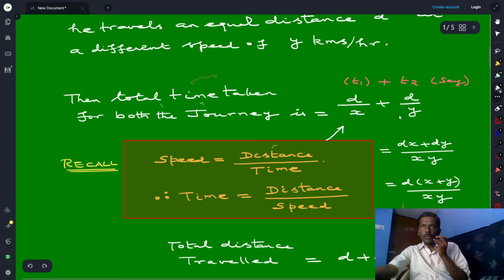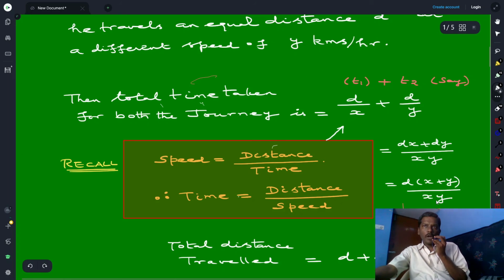Now what we do is take the LCM of these two quantities, d over x plus d over y, which is you multiply d with y and d with x. So you will get dx plus dy over xy. Now d is common in the numerator. You will have d times x plus y over xy. This is nothing but the total time taken for both the journeys. We denote this as equation 1.